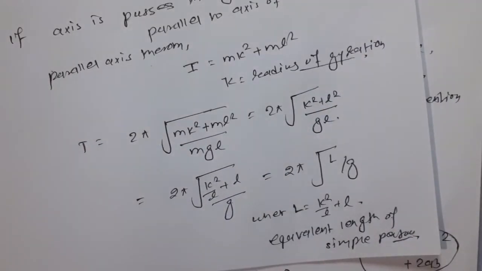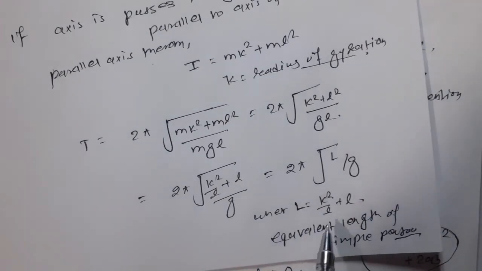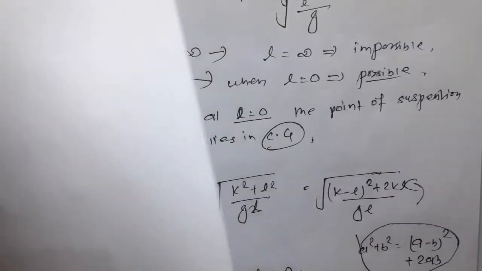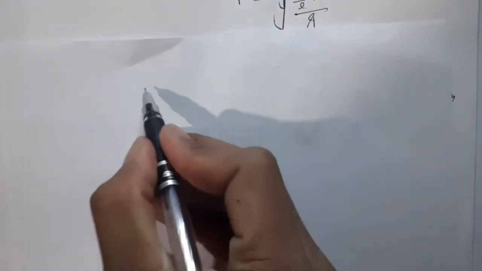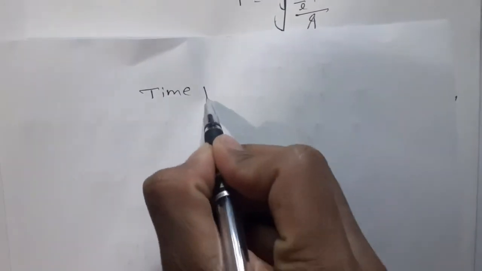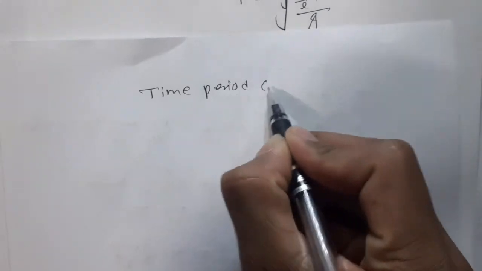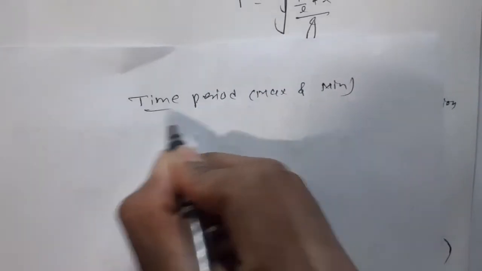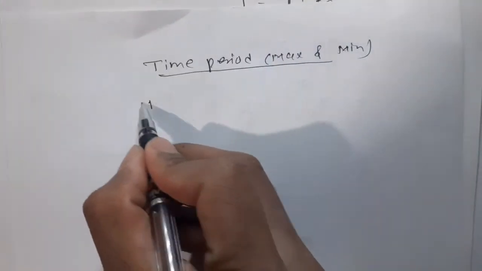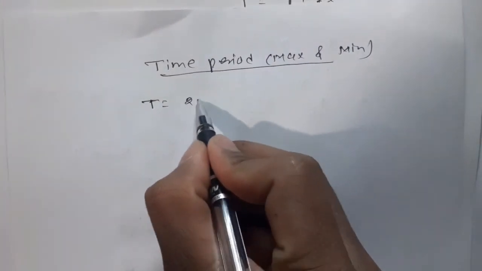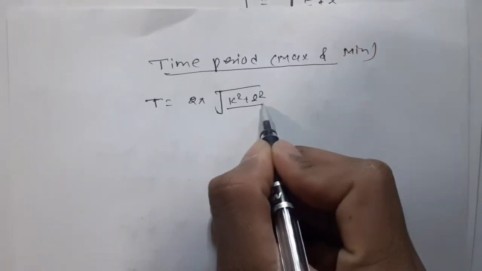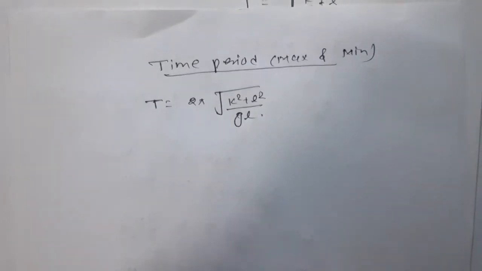This shows that the length of the simple pendulum is always greater than the length L of the compound pendulum. Now for the maximum and minimum time period, we have T is equal to 2 pi root under k square plus L square upon gL.